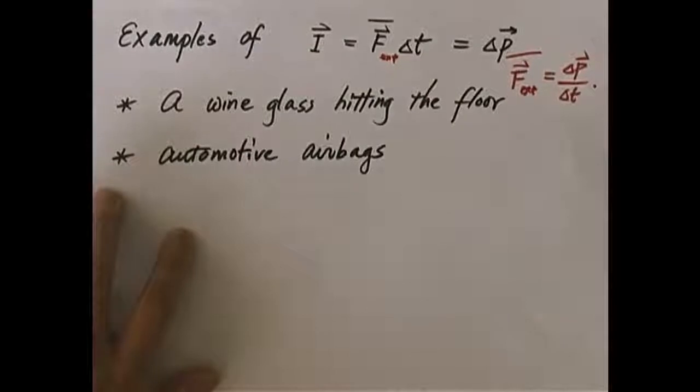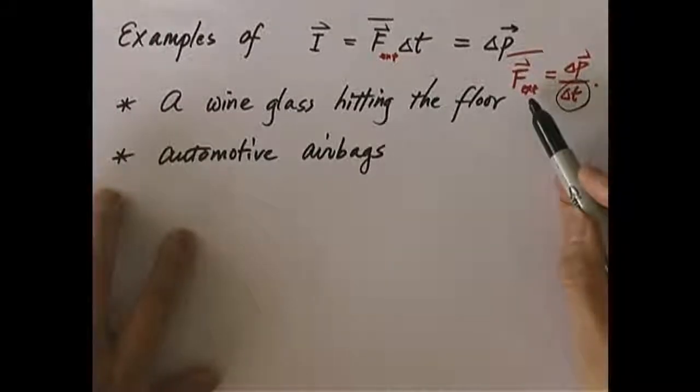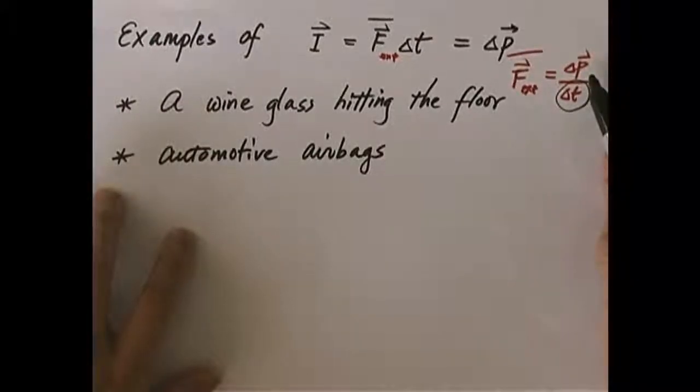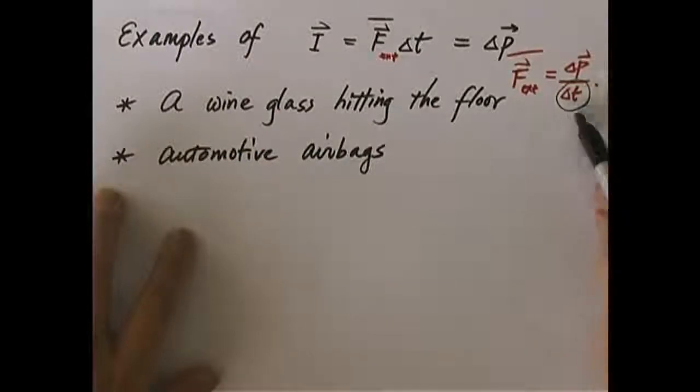Yeah, as you probably have guessed correctly, it's delta t that matters here. Because the amount of force is not only dependent on delta p, which is the same in both cases, but also depends on delta t. So how would you increase the chance of the glass not being shattered? You want to decrease the amount of force, right? So how would you achieve that? Do you increase or decrease delta t? Well, of course you want to increase delta t so that this side is smaller, so you get a smaller impact force.